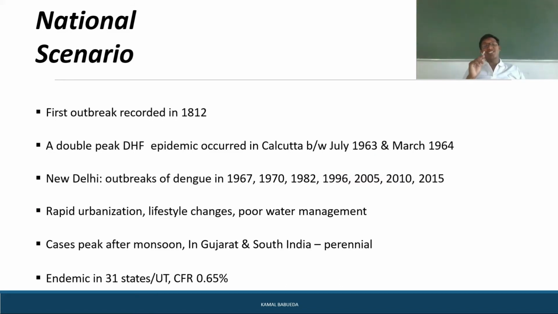Coming to the national scenario of dengue fever. As we are discussing here, the first outbreak was recorded in the year 1812, and the double peak of the dengue hemorrhagic fever epidemic occurred in Calcutta, between July 1963 and March 1964.